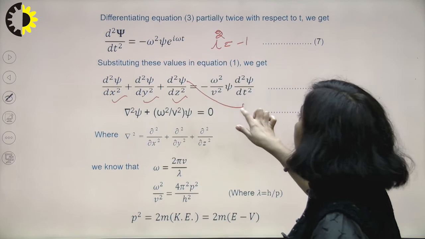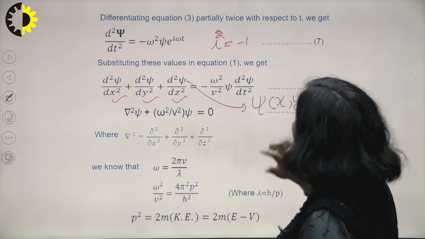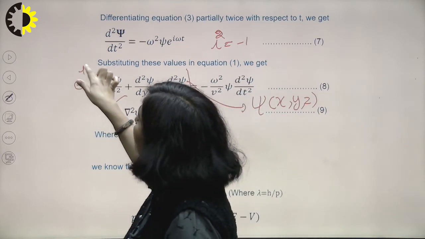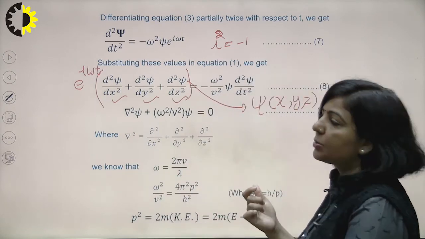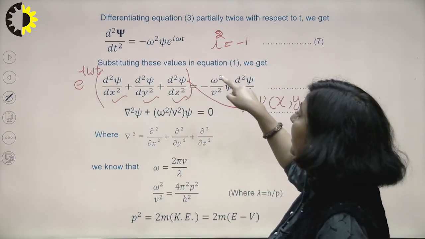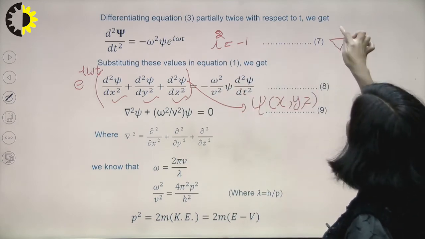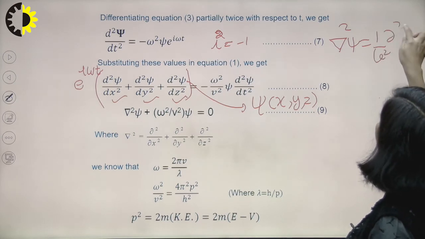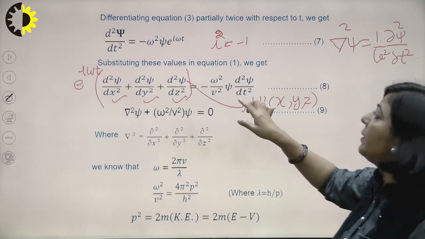All these psi's are independent of t, and all the terms contain e raised to power i omega t, which is taken as common. On the right hand side, you have 1 upon v square, del square psi upon del t square. So you have to substitute now del square psi upon del t square.